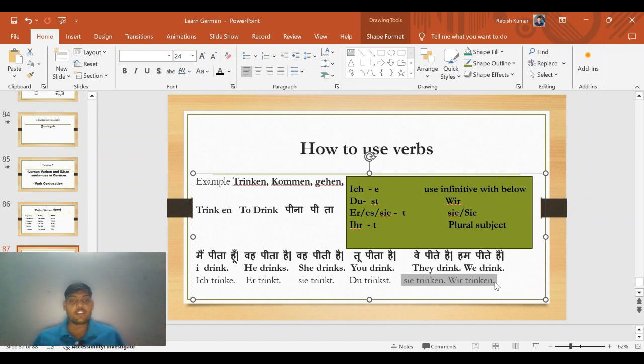Okay, I hope you understood how to use verbs while making present tense in German. Also we used verb conjugation and learned what verb conjugation is.